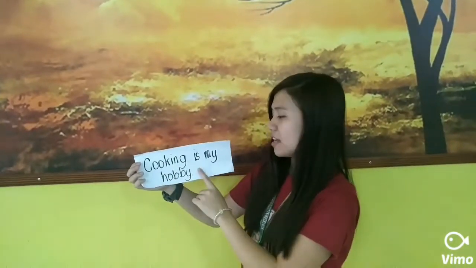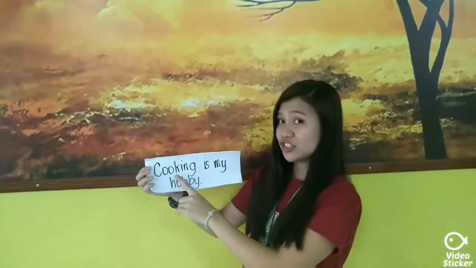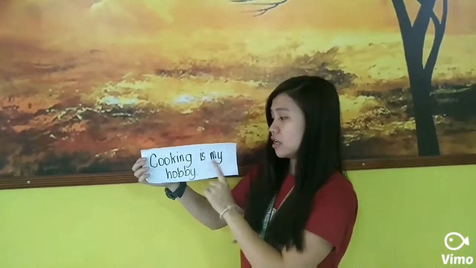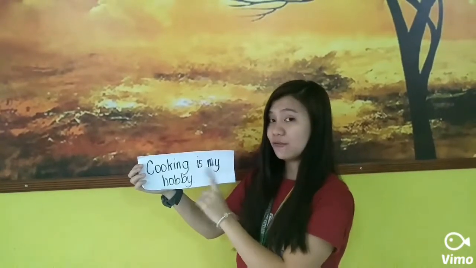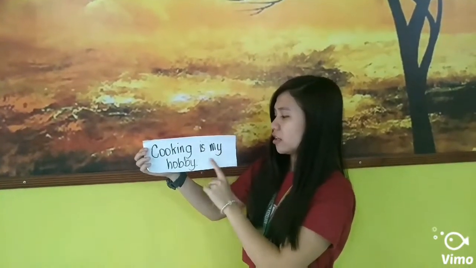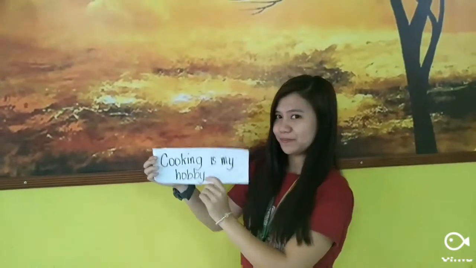Here's an example. Cooking is my hobby. Cooking is a gerund that functions as a subject of a sentence. Is is the verb that follows, in the singular form. And that is the gerund that functions as a subject of a sentence.